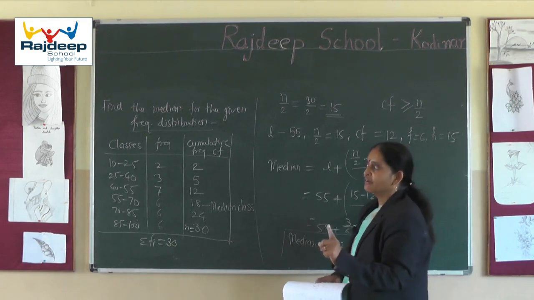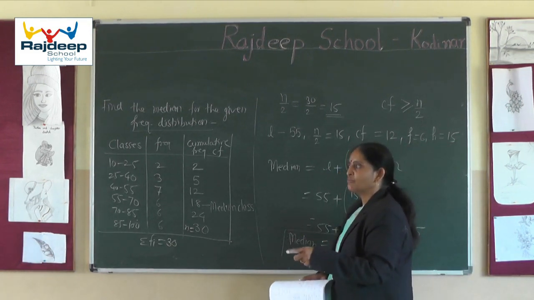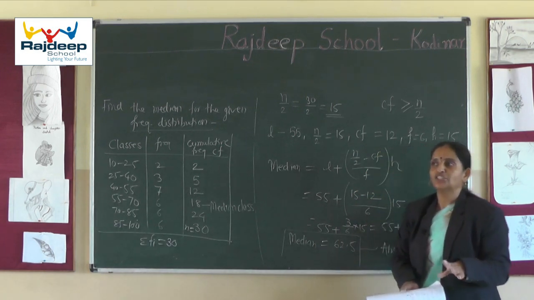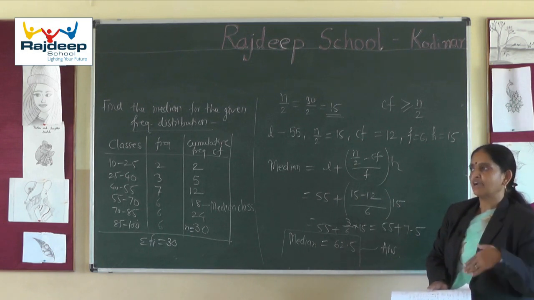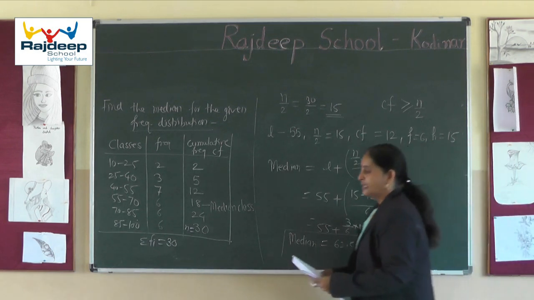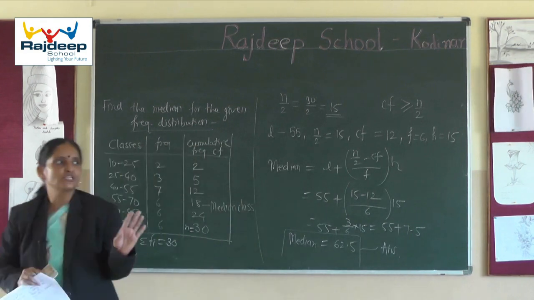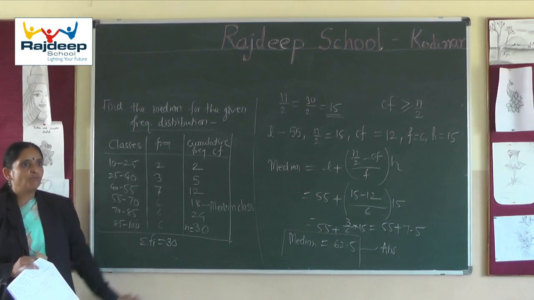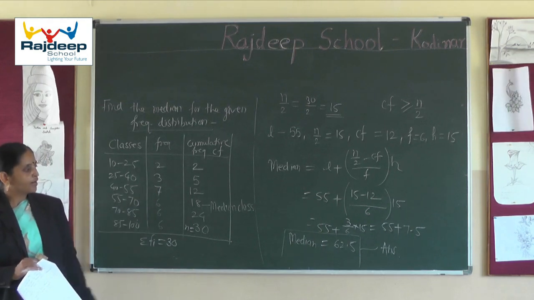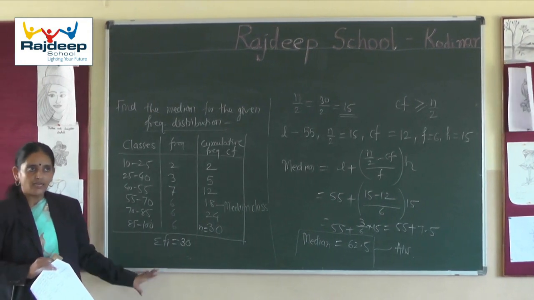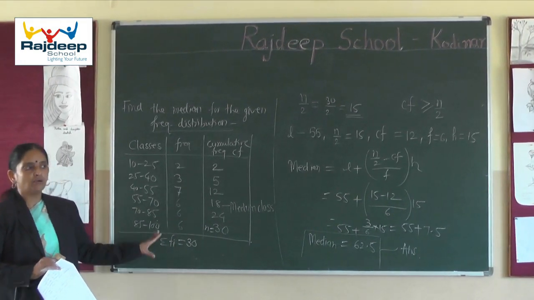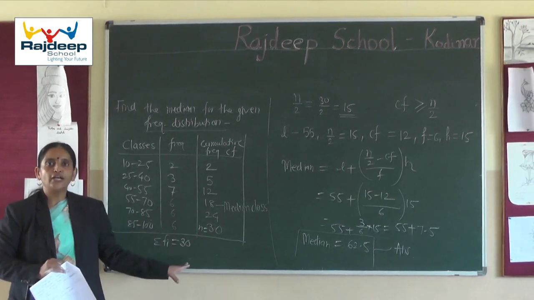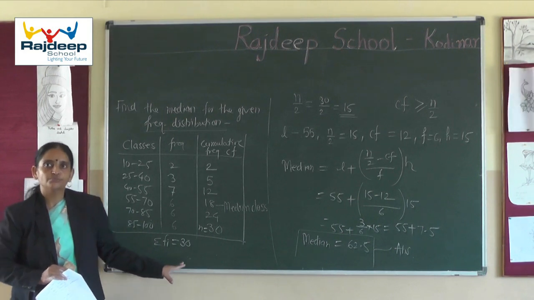And for grouped frequency distribution, again the step deviation method, x bar is equal to a plus sigma fi ui divided by sigma fi, into h, where ui is equal to xi minus a divided by h. So students, clearly we have studied all three measures of central tendency and all three formulas. I hope you clearly understand. Now you have to practice by solving the illustrations. In your textbook also a lot of illustrations are solved, and for exercise questions I will provide you a worksheet to solve. Thank you. Next time we will meet.